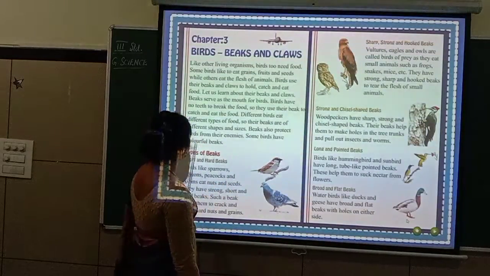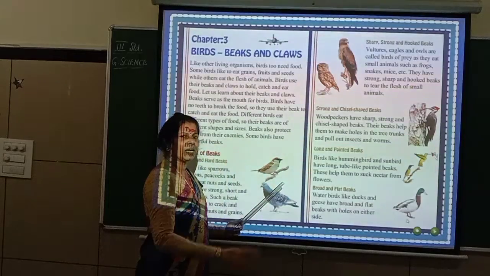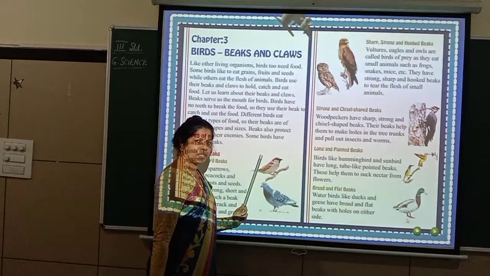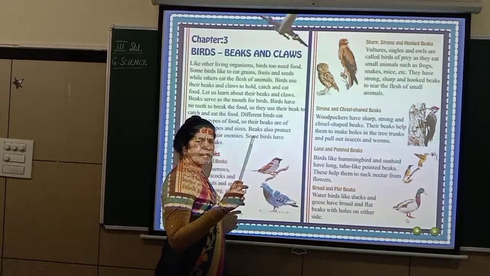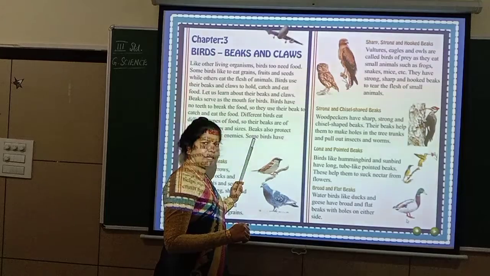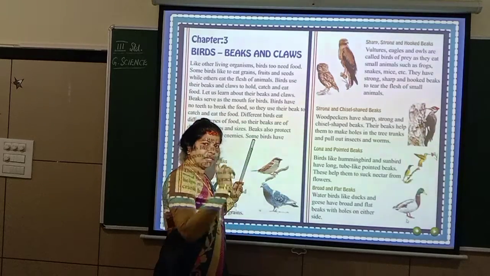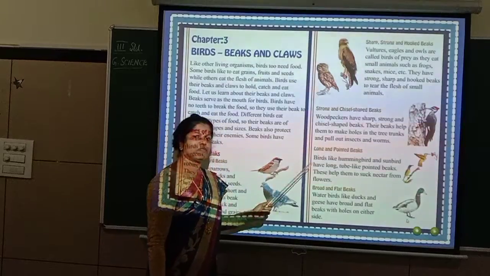Some birds have colorful beaks. Some are very colorful, the beak itself is very, very colorful. For example, the parrot: the feathers of the parrot are green in color. But what about the beak? Red in color, isn't it? Have you observed? So, like that, there are different colored beaks in different birds.